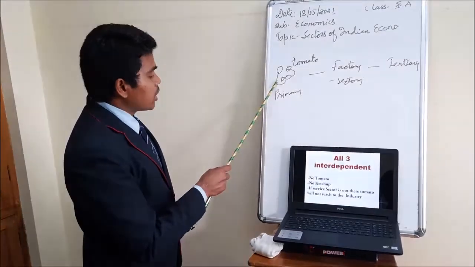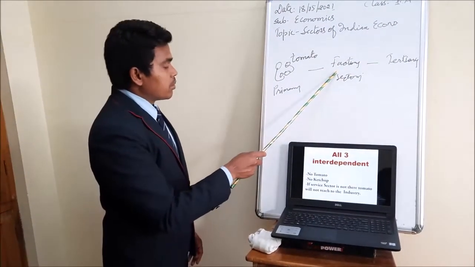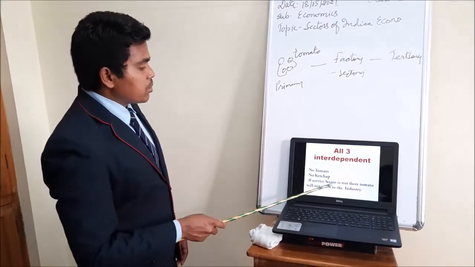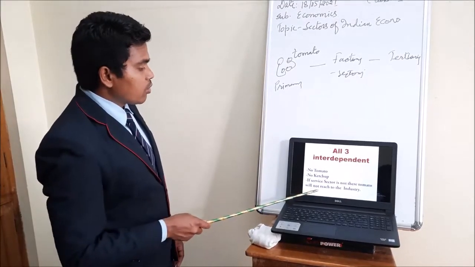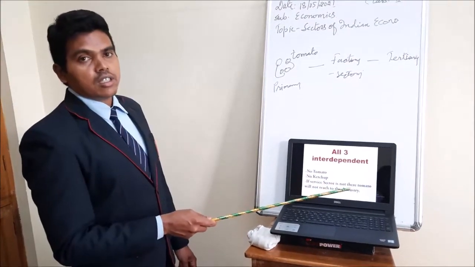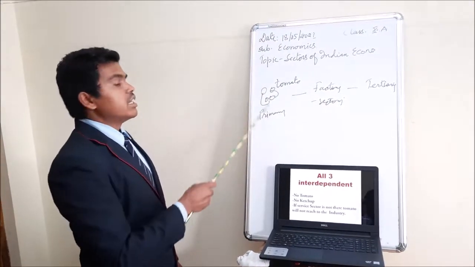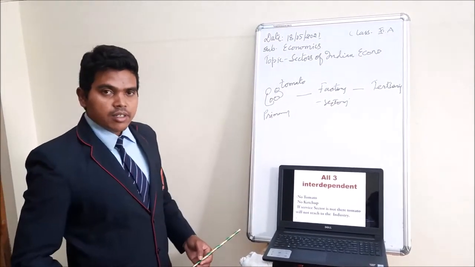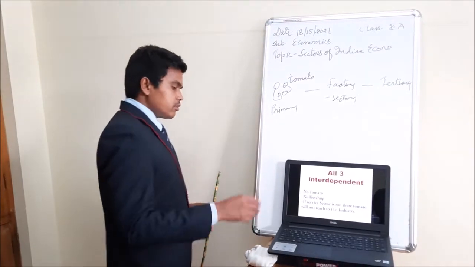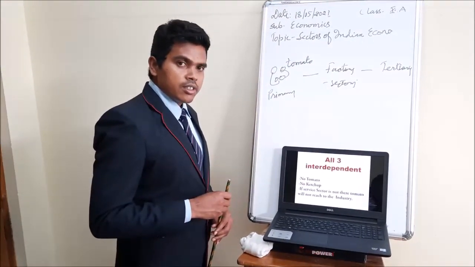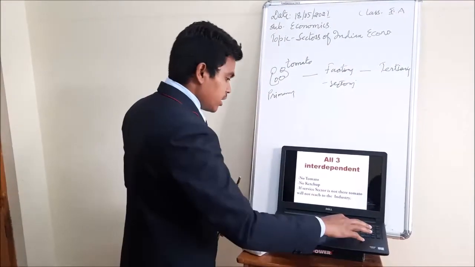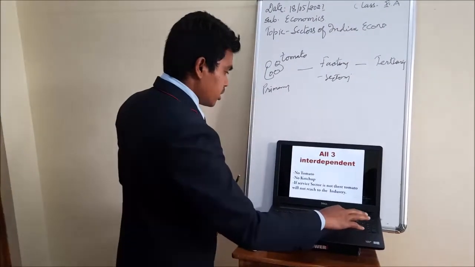If there is no tomato, there will not be ketchup. And if the services sector is not there, tomato will not reach the industry. So all are interdependent, interrelated, interconnected. Clear? Yes, sir. Okay, very good. Have any question? No, sir. No question. Okay, let us see some more points.